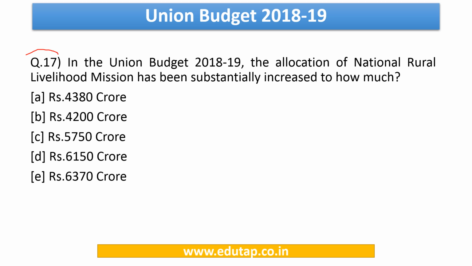Now coming to question number 17, it says in the Union Budget 2018-19, the allocation of the National Rural Livelihood Mission has been substantially increased to how much? So basically the answer to this is rupees 5,750 crore. It is a huge allocation that has been made towards this particular scheme. Now let us see the salient features of this scheme.